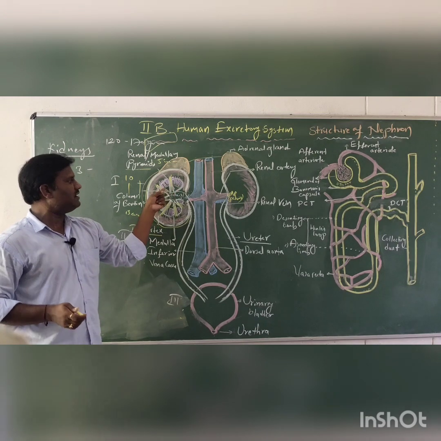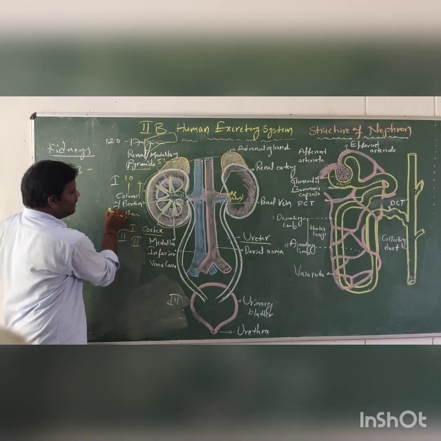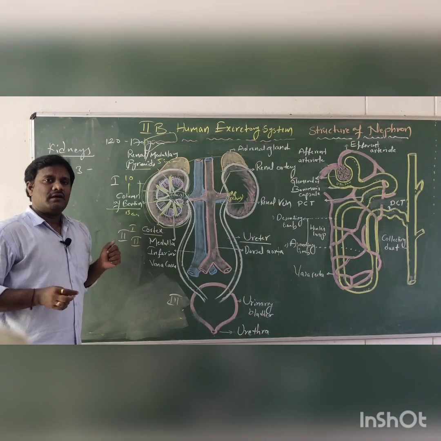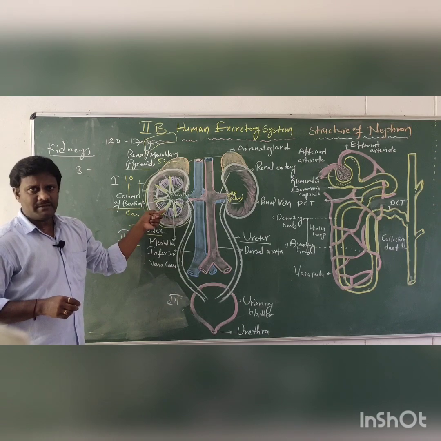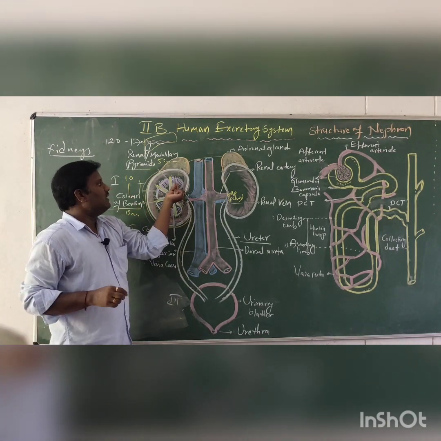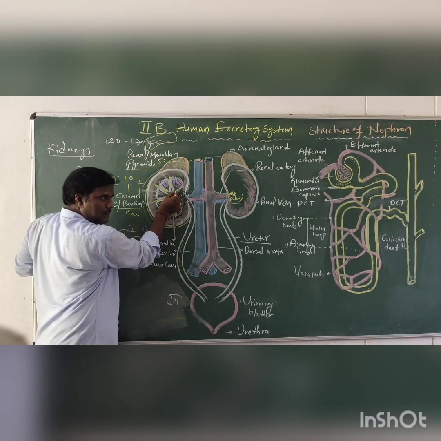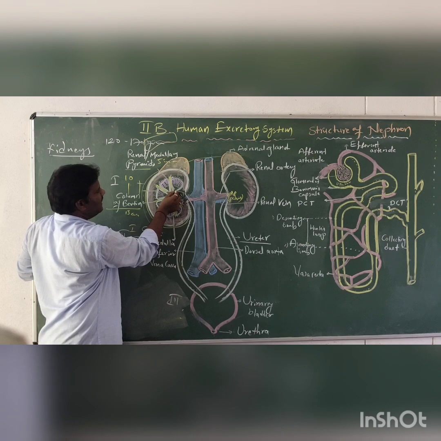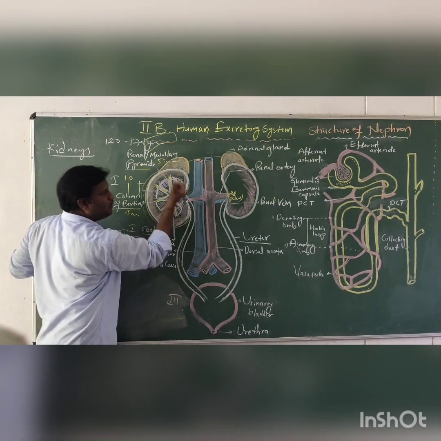Each renal pyramid is separated by the columns of Bertin. These columns of Bertin separate each and every renal pyramid, and at the end of each renal pyramid there is a cup-like structure. This cup-like structure is called the calyx, and these calyces enter into the pelvis.